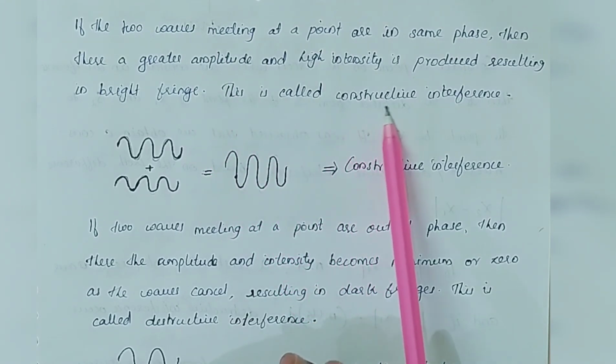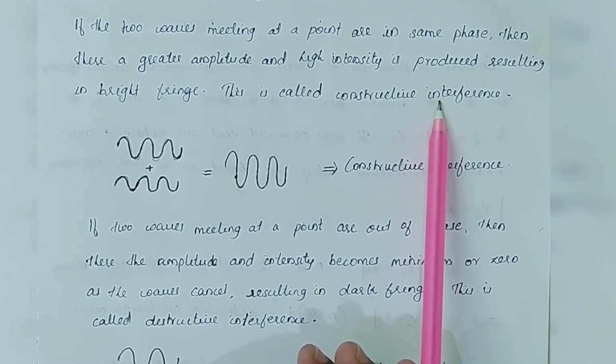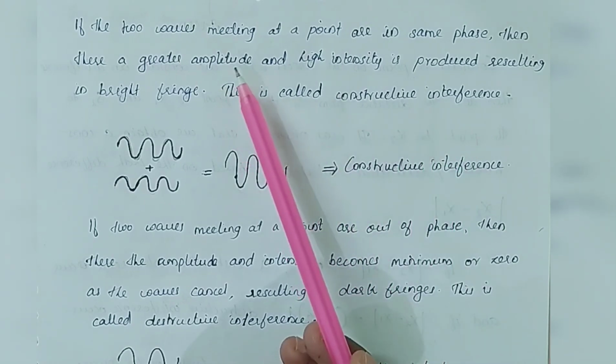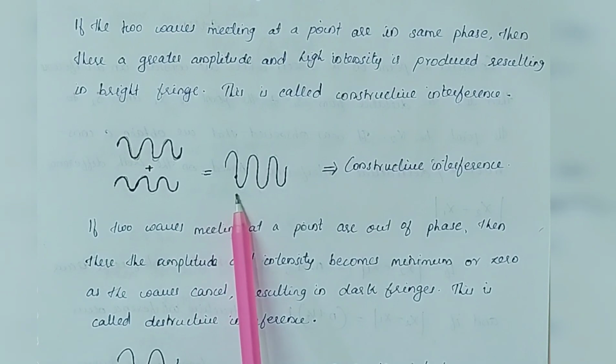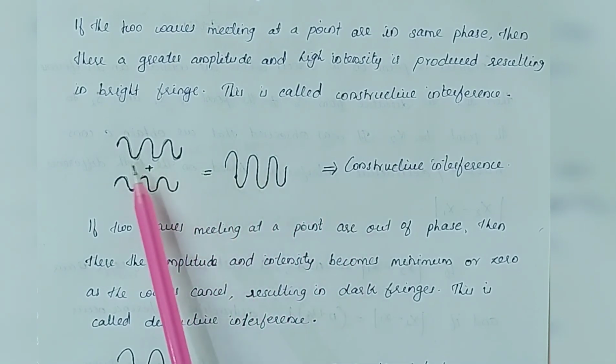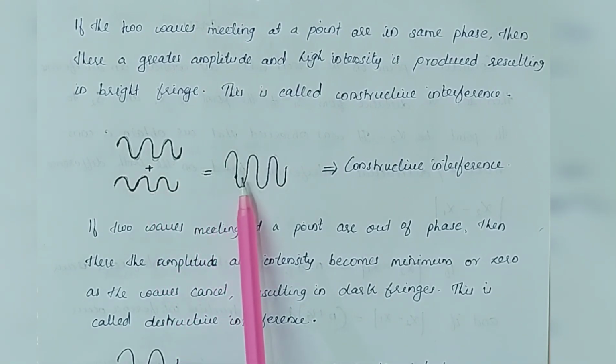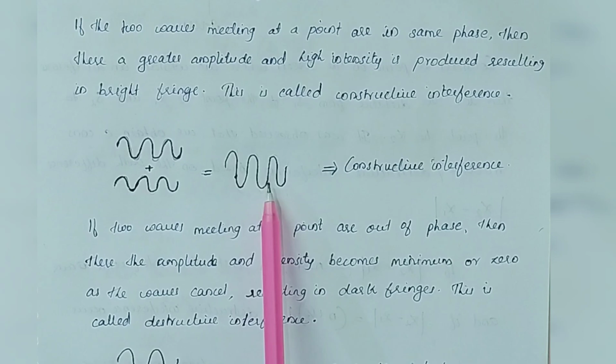This is called constructive interference. So the condition for constructive interference is that the two waves that are meeting at a point should be in phase. Here is a representation of constructive interference. As we can see, two waves that are in phase, when they interfere, result in a greater amplitude and therefore a greater intensity, producing a bright fringe.